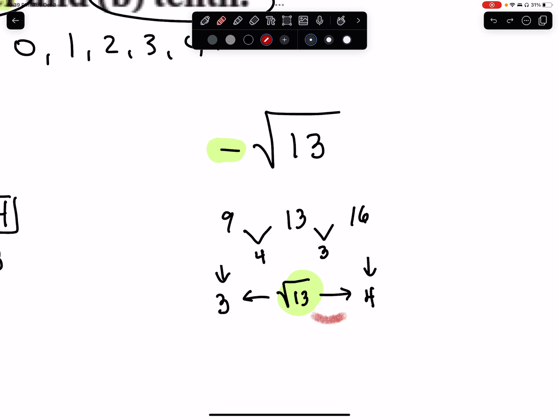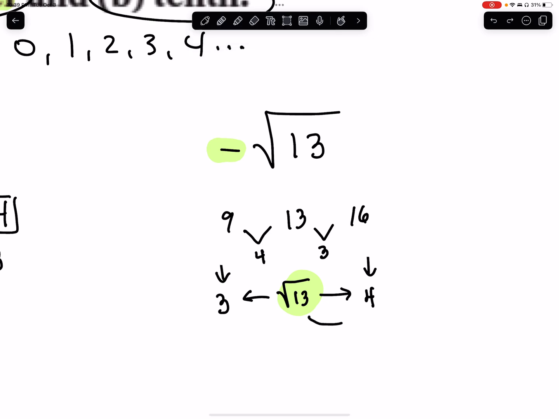Oh, that's a terrible looking piece of whatever that is, type of pencil. It's going to be a little bit closer to 4. So it's not going to be 3.5. It's going to be a little bit closer, like 3.6. So I'm going to say it's 3.6. Okay, however, remember there's a negative on the outside, so we're going to estimate negative 3.6.